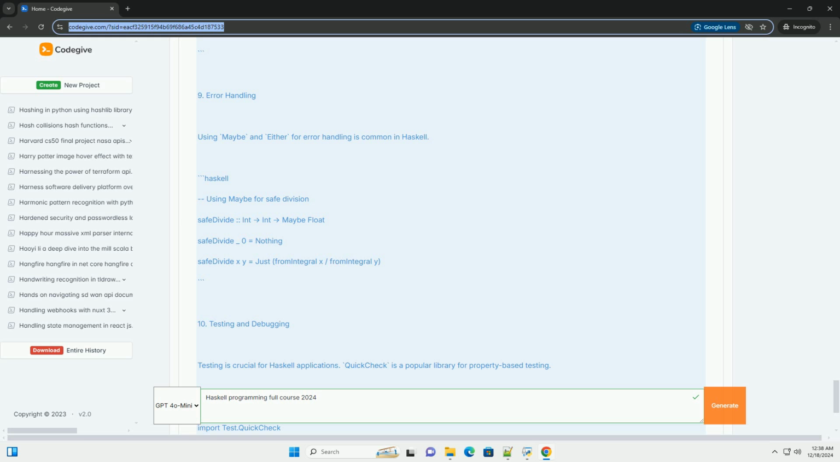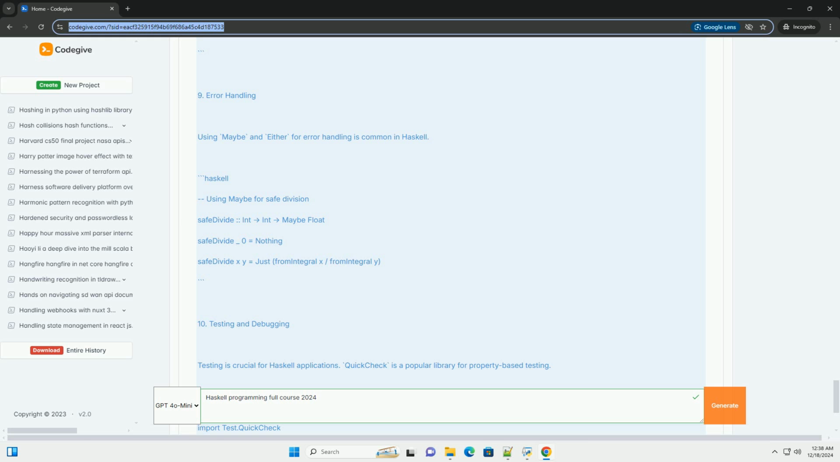Data processing pipeline. 1. Introduction to Haskell. Haskell is a purely functional programming language known for its strong static typing, lazy evaluation, and expressive type system. It is widely used in academia and industry for applications requiring high reliability and maintainability. Setting up the environment: install the GHC, Glasgow Haskell Compiler. Use Stack or Cabal for managing projects.